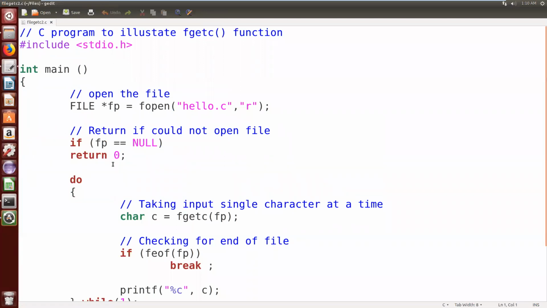How to use this fgetc function? First we need to create the file pointer. With that file pointer, we need to open the file. Here we need to perform a reading operation. For that, first we need to create one file with the specified name, then open that file in read mode. Reading means extracting the contents from the file. First of all, you have to create that file and write some content into it.